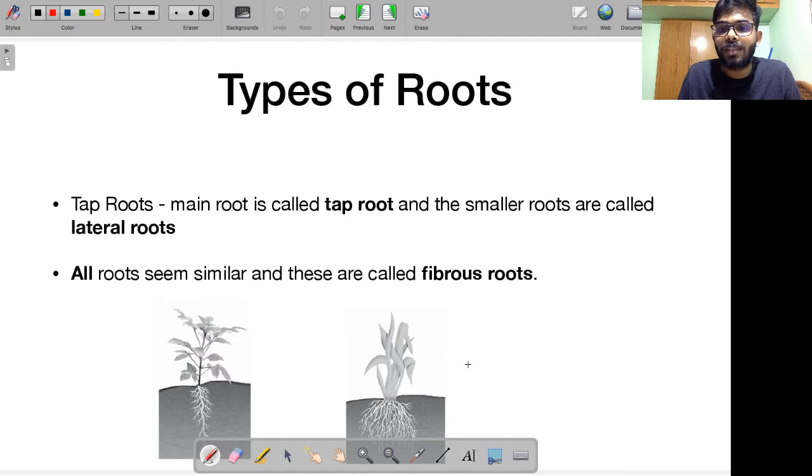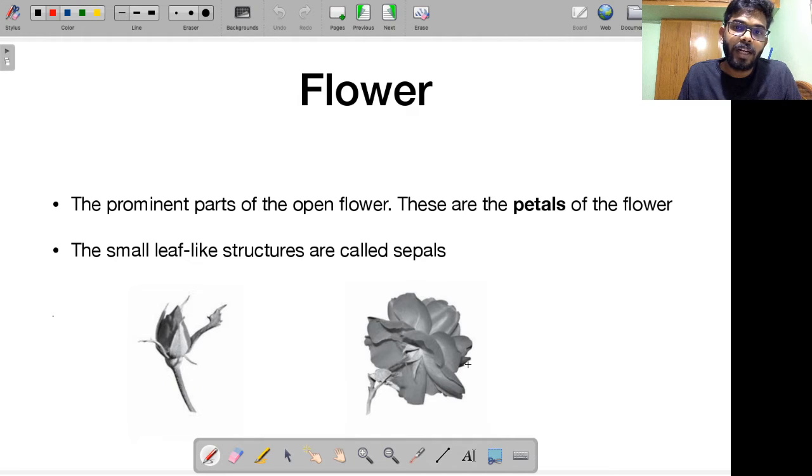Then the other one is called fibrous roots. Following that, we ended up discussing the reproductive part of a plant, that is the flower, right? I told you about the prominent parts present in a flower. I told you about petals. I told you about sepals.